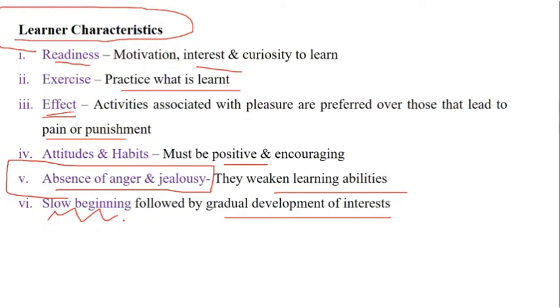So see, this is how the statements can be twisted. Like for example, if the child shows a slow beginning, what type of assessment does a teacher have to implement? In such cases it is a formative assessment. Or like for example, if the question comes, a child shows slow beginning and there is no improvement at all in spite of getting the things done, then teacher has to go with diagnostic type of evaluation, where the teacher has to find out the root cause and then try to implement the remedies, or you can also say remedial teaching. So please try to understand now. When I'm teaching you the concepts, how the concepts can be correlated and how the questions can be formed, that understanding is very, very important.